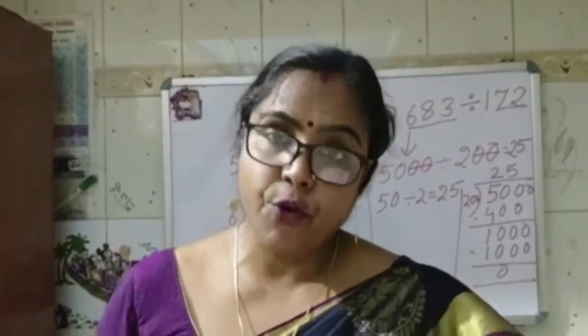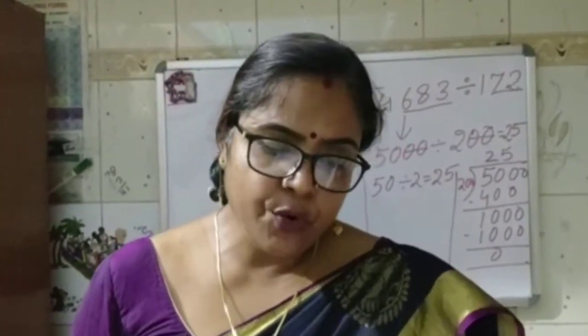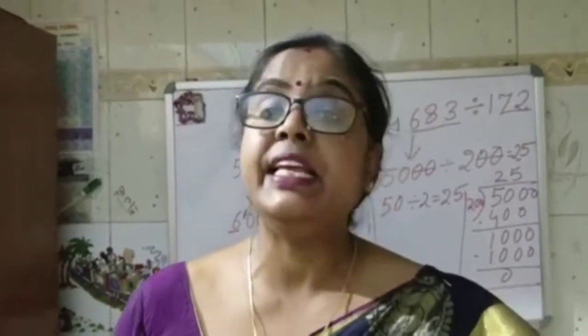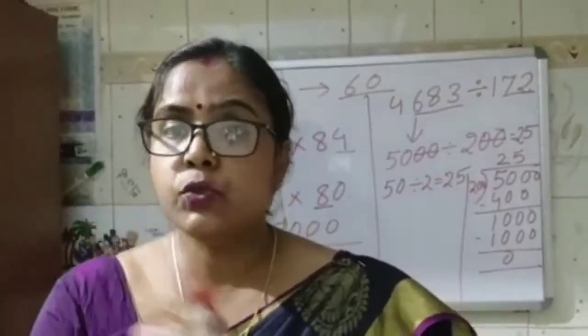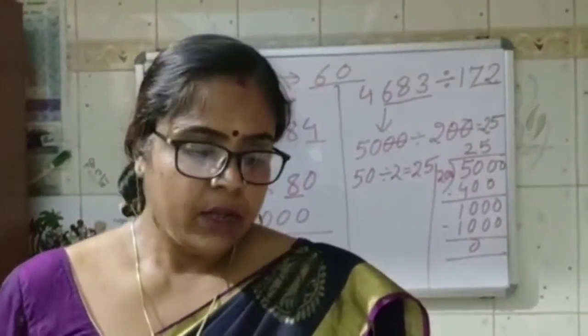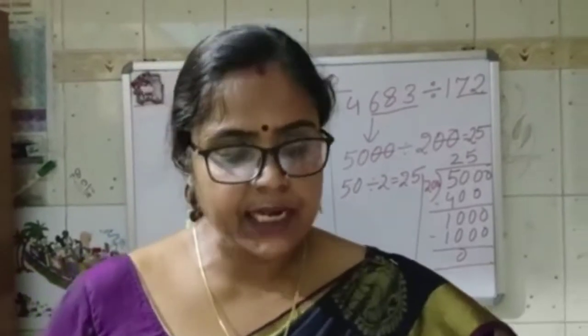A big library has 29,164 books. It has 23 rooms. The books are to be kept in such a way that each room has the same number of books. How many books will be kept in each room? Okay, so this means how many books are kept in each room. It means we have to divide. Each means 1. So equal sharing is required. So this is all about exercise 3D and I explained everything.